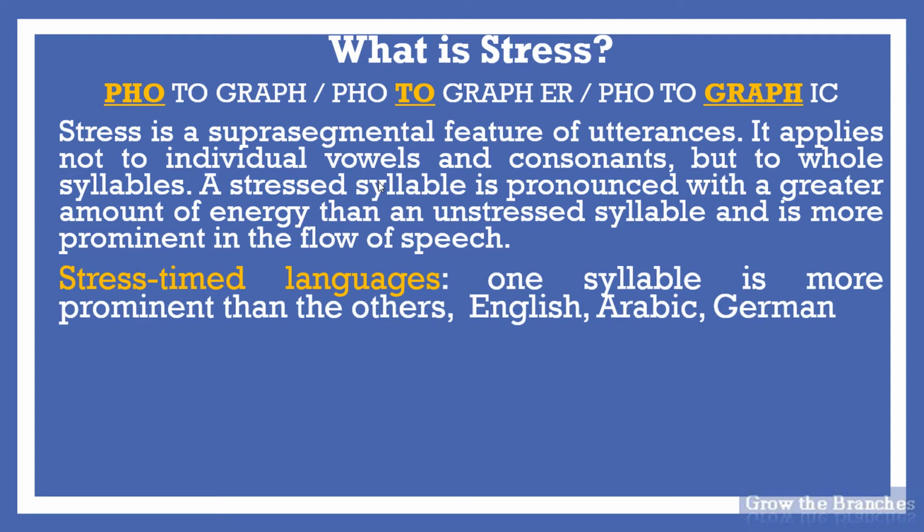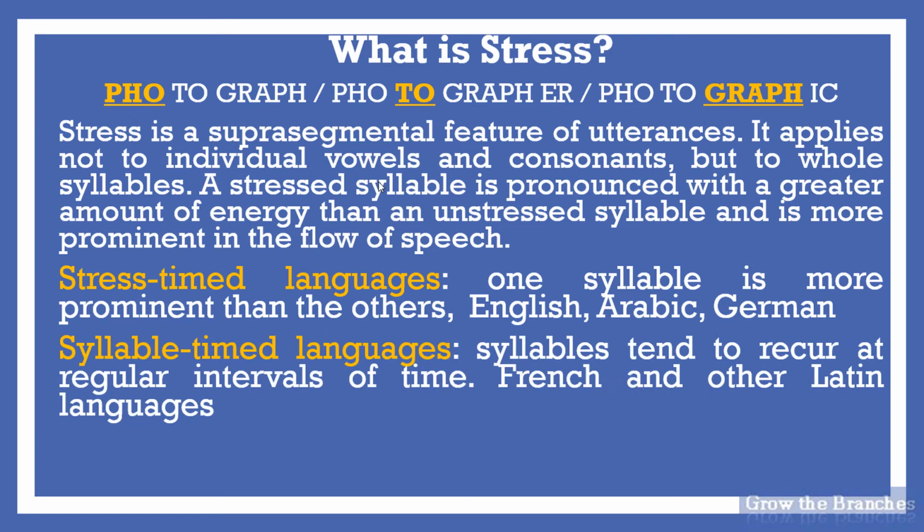Stress-timed languages are languages in which stress is important to distinguish meaning and grammar. In one word, one syllable is more prominent than the others are, like English, Arabic, and German. Syllable-timed languages are languages in which stress does not change the grammar or meaning of the word.